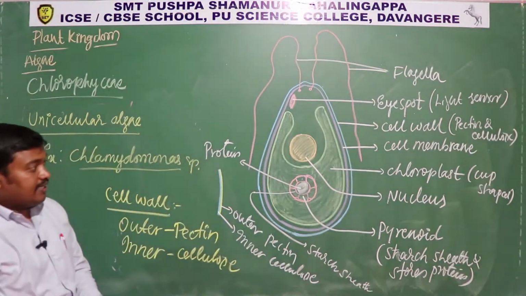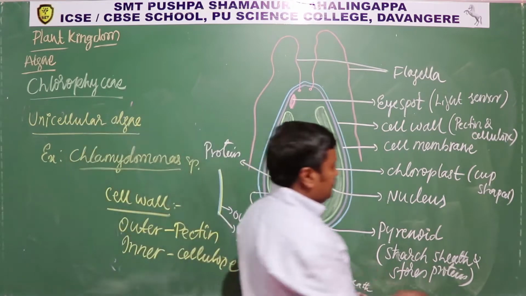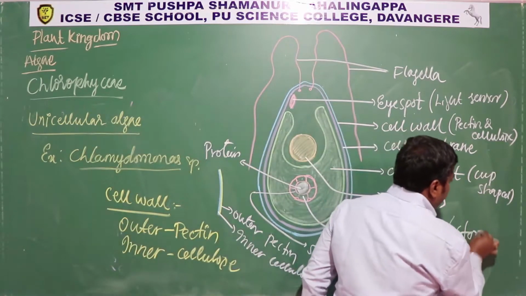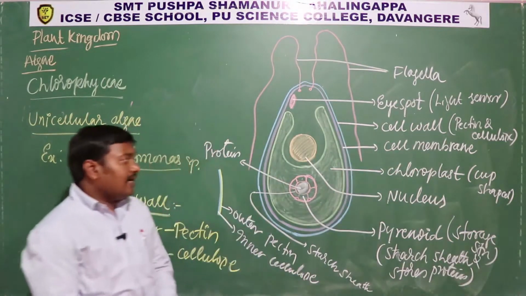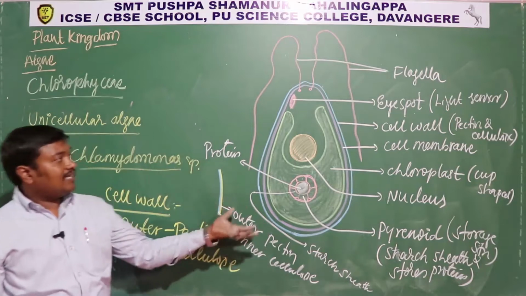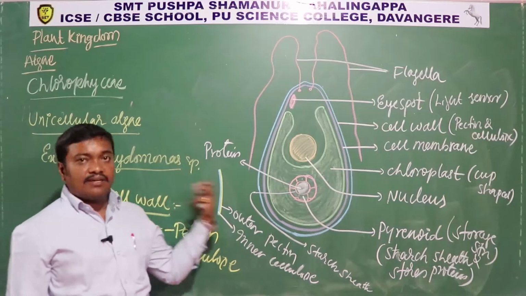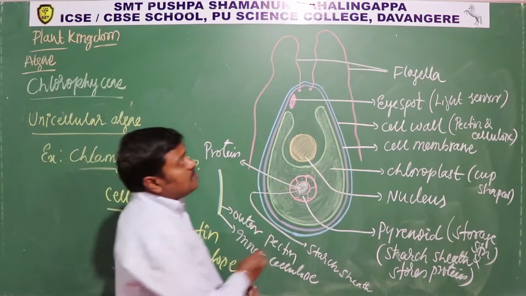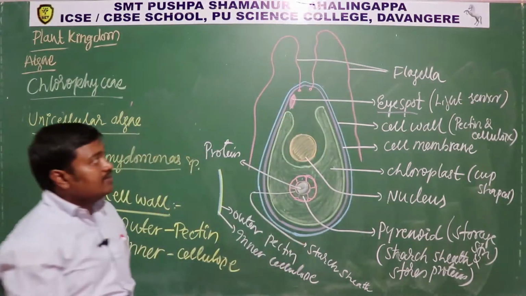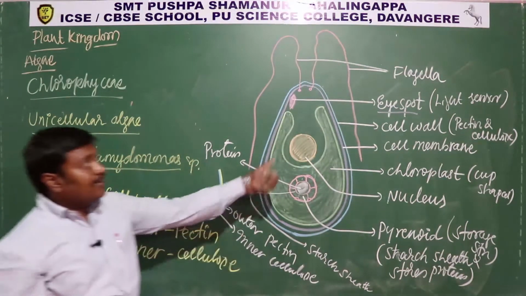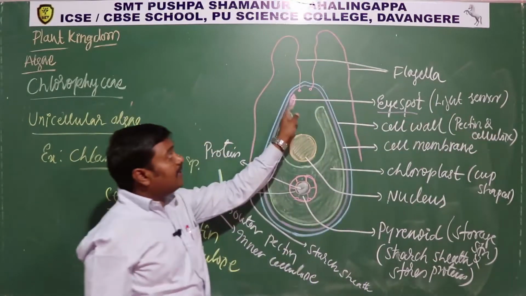Okay, so there is a starch sheath. So the protein is surrounded by a starch sheath. This is the storage structure actually. This pyrenoid is a storage structure. And some algae also contain oil droplets. Okay, those oil droplets can be isolated as algal oil that can be used as a biofuel. And this eye spot is made up of a substance called astaxanthin. It's a pigment that acts as a light sensor. So it's a light sensor, and it recognizes whether light is there or not.